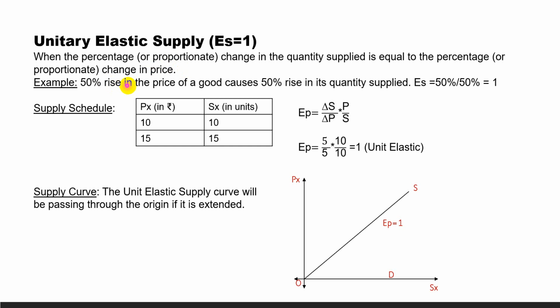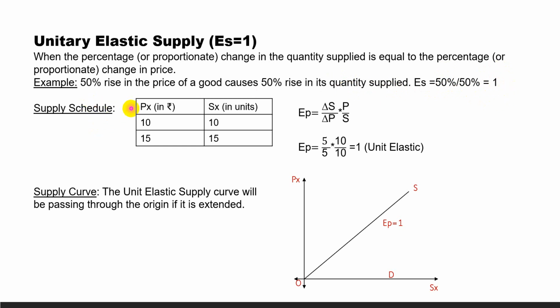That is, a 100% increase in the price of a good causes a 100% rise in its quantity supplied, or a 50% fall in price of a commodity results in a 50% fall in its quantity supplied. So the elasticity of supply is equal to Q% divided by P%. 50 by 50 is equal to 1. That is unitary elastic. Unit means 1.